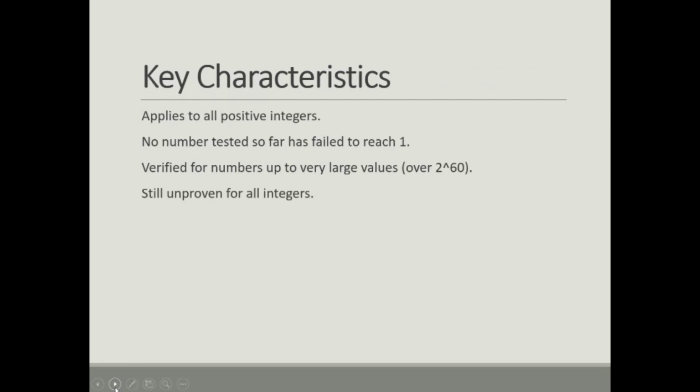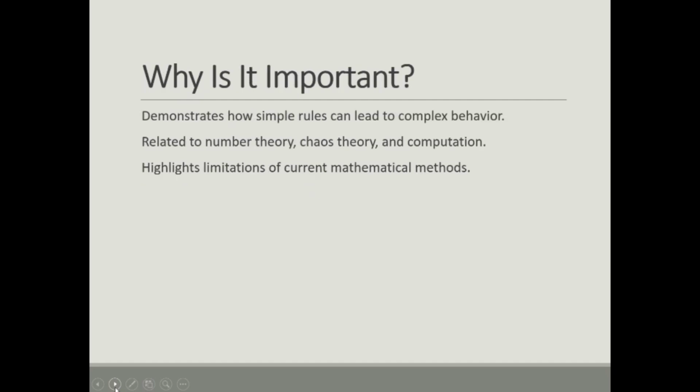Now we will discuss the characteristics. The 3n+1 rule applies to every positive integer. No number tested so far has failed to reach 1, even numbers larger than 2 to the power of 60. But here is the catch: we still don't have a general proof that it works for all numbers. These are some key characteristics.